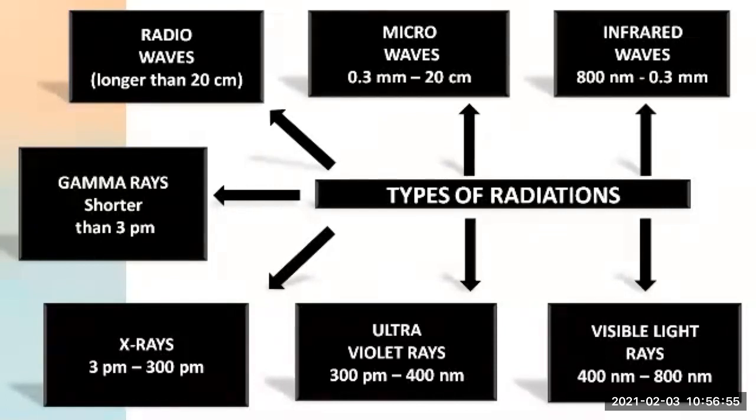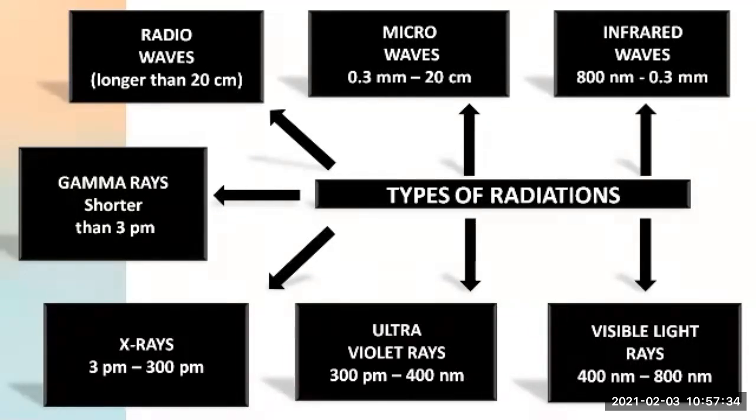Then there are the visible light rays, those light rays which are visible to us. They have a wavelength of about 400 nanometer to 800 nanometer. Then there are the ultraviolet rays, with a wavelength of about 300 picometer to 400 nanometer. Then the X-rays, with a wavelength of about 3 picometer to 300 picometer. And last, the gamma rays, which are shorter than 3 picometer.